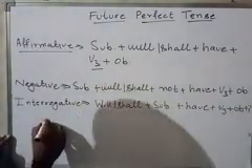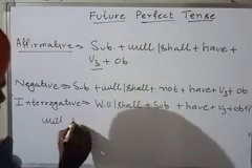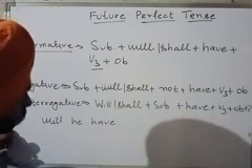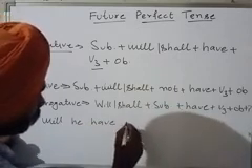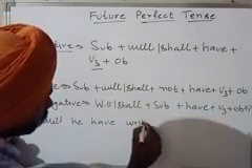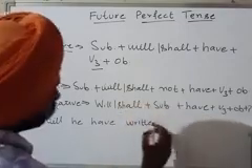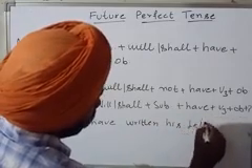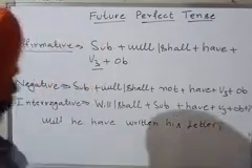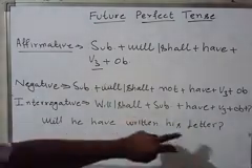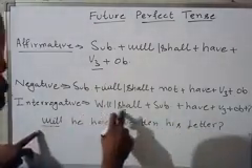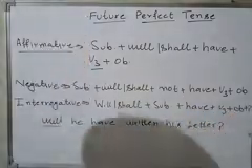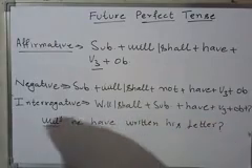For example, will he have written his letter? Will he have written his letter? Again we can check: will, subject, have, third form, object, and we end the sentence with a question mark.